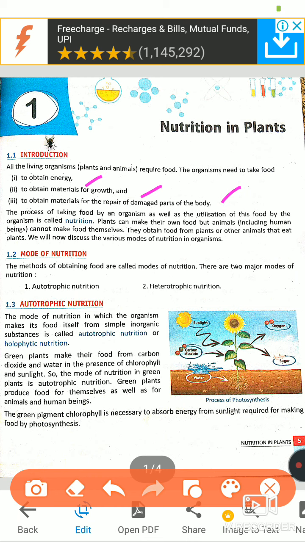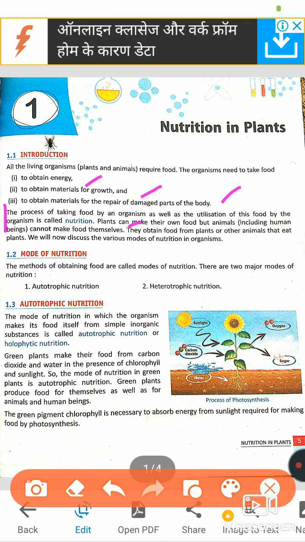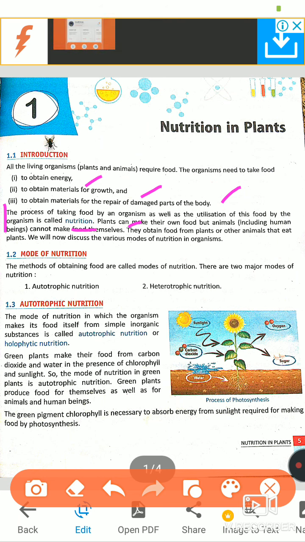So why does it happen? It happens due to the repair of damaged parts of the body with the help of essential materials. So the process of taking food, this is the definition of nutrition, that is what we are going to learn. The process of taking food by an organism that is alive, like humans, animals, all living beings, as well as the utilization of this food by the body, is called nutrition.